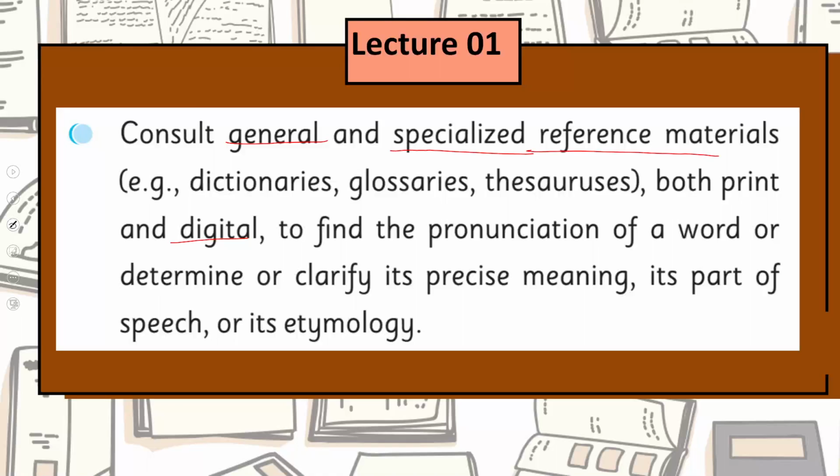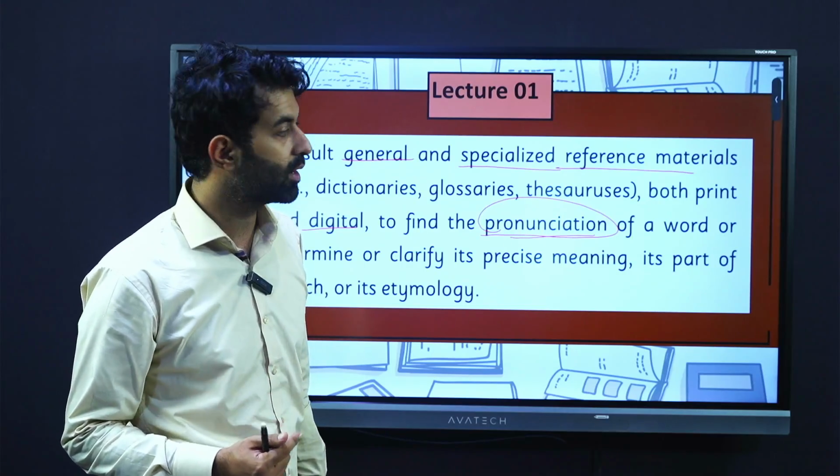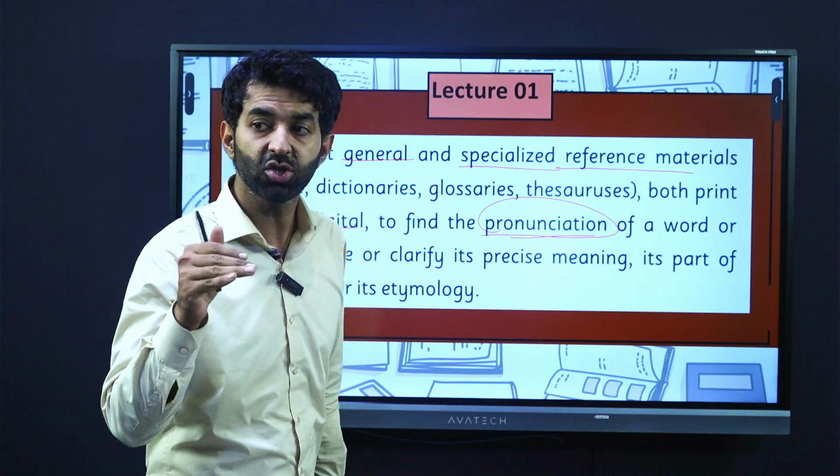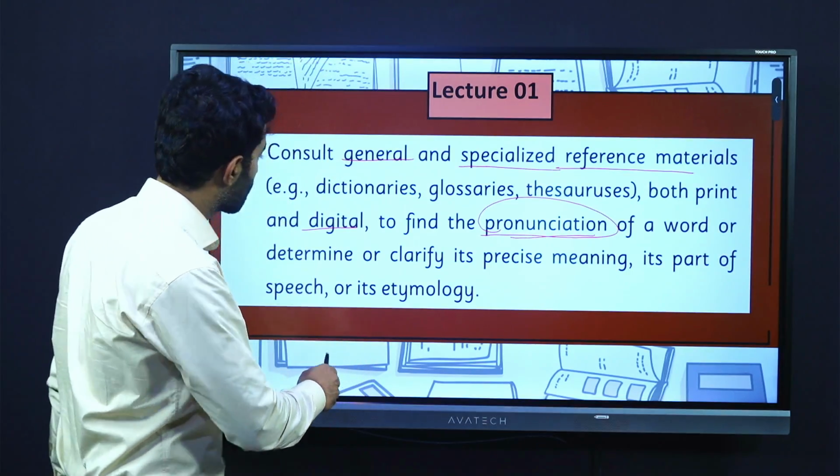Acha, not only we are going to find the meanings of word, we are also going to see that how we can find the correct pronunciation, the correct way of saying that particular word in a dictionary, because it is mentioned in the dictionary page.